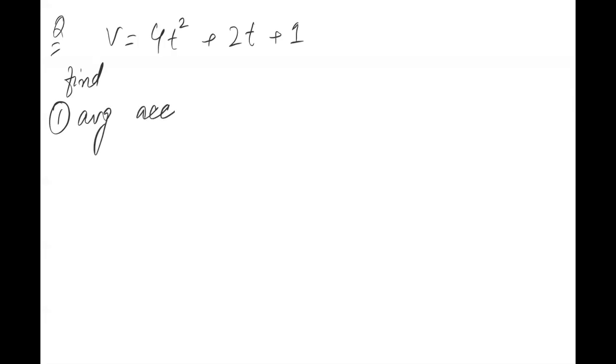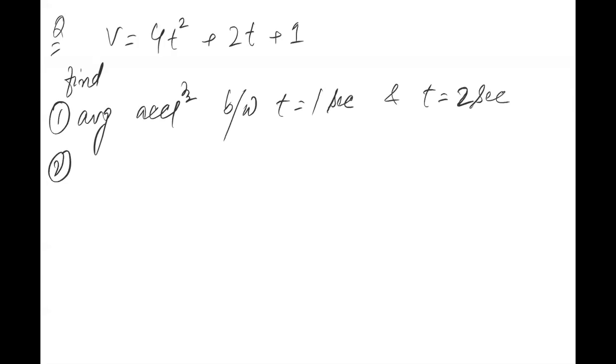This is the equation of velocity that I am giving and it is let's say कुछ भी बना लो यार अपनी तरफ से. ये मान लो कि let's say it is 4t square plus of 2t है ना plus of 1. This is the equation of velocity. You have to find two things. Find average acceleration between t equal to 1 second and t equal to 2 seconds. Simple. Please try by yourself. And second is instantaneous acceleration at t equal to 2 seconds.